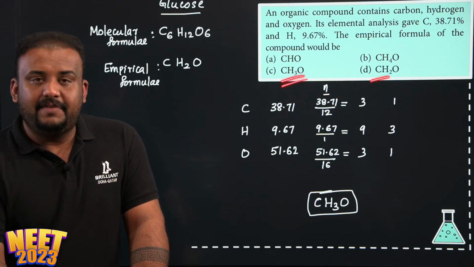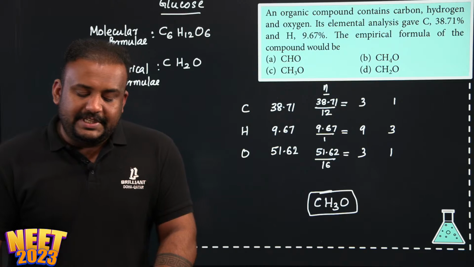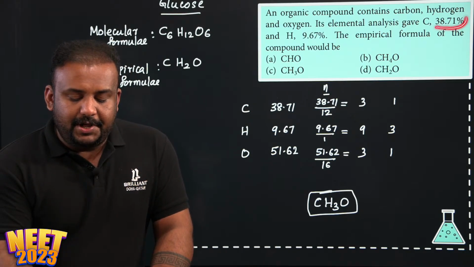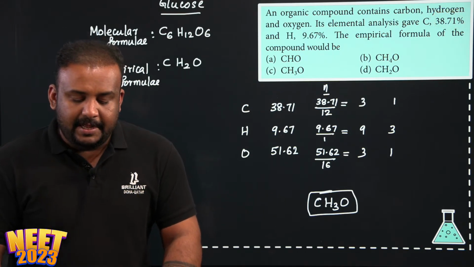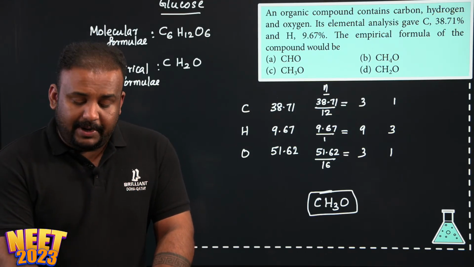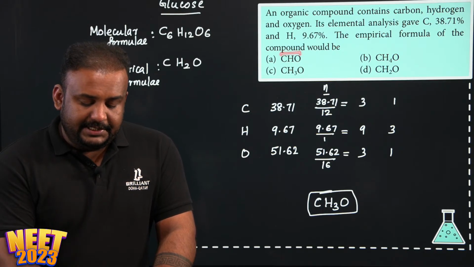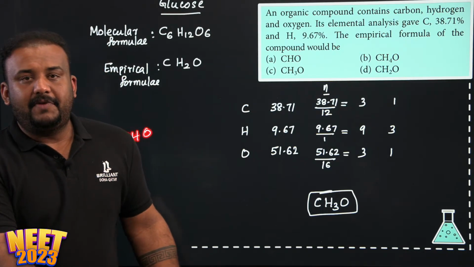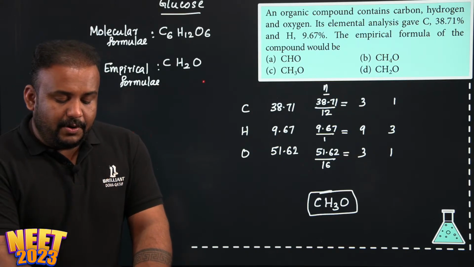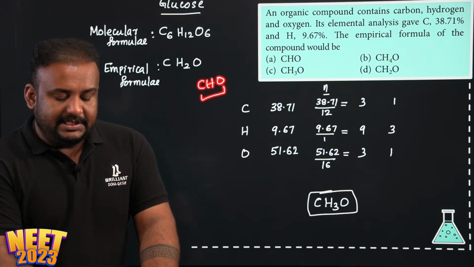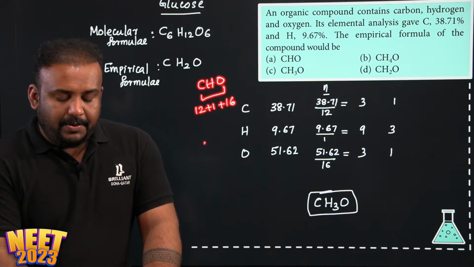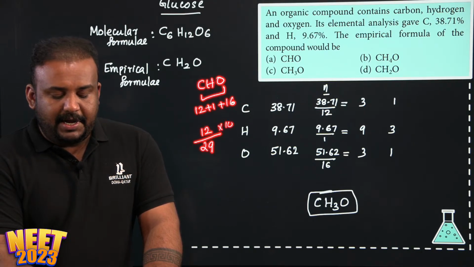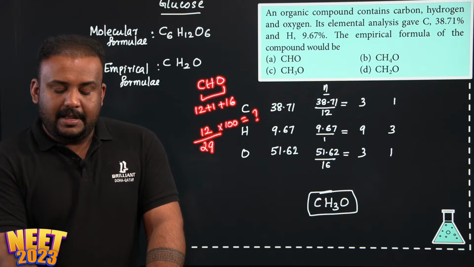All the empirical formulas are given in the options, correct? So you just see in which option you have carbon's percentage 38.71. The way you calculate that is, just look at CHO. In CHO, there is one carbon, one hydrogen, one oxygen, correct? So if the whole compound's empirical mass is taken, it will be 12 plus 1 plus 16, correct? That will be 29. Now in that, 12 gram is carbon.